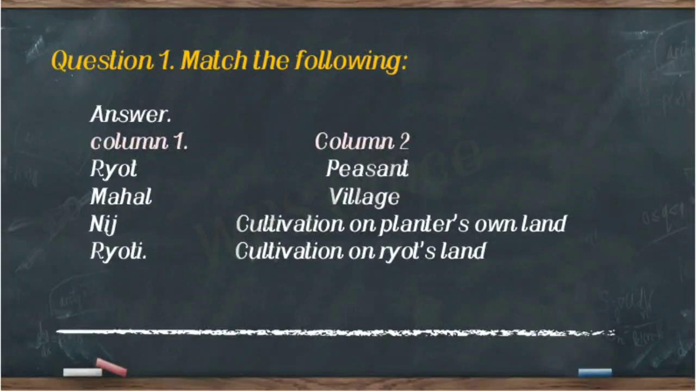Number 3, niche. Niche means cultivation on planters' own land. Match the niche with cultivation on planters' own land. Now number 4, it is rayati, and rayati means cultivation on ryot's land. So that's all from question number 1, match the following.